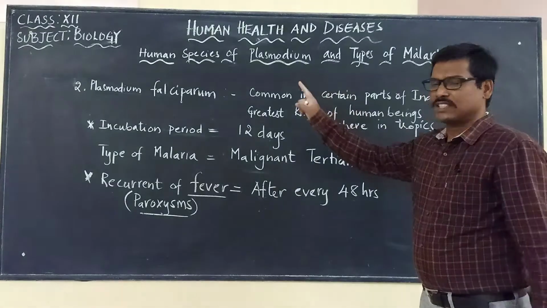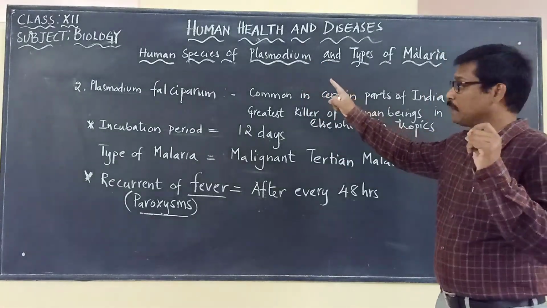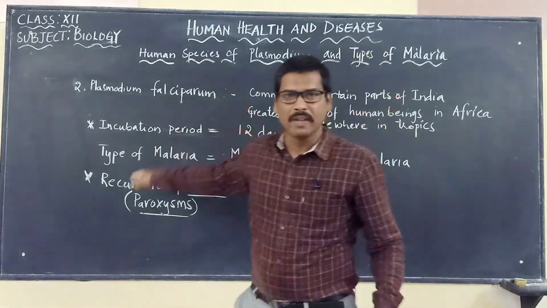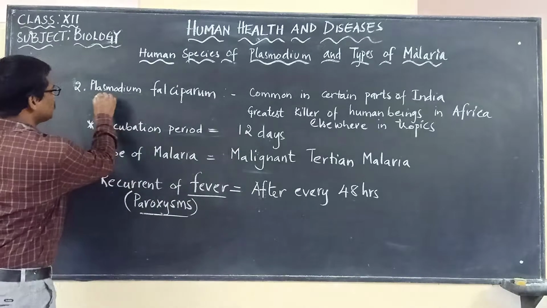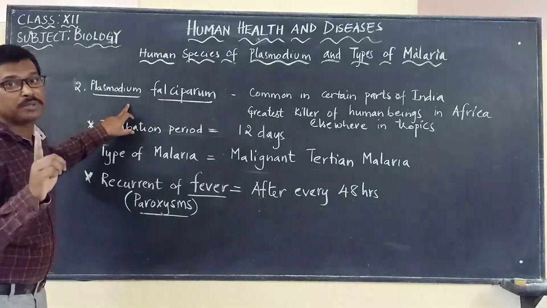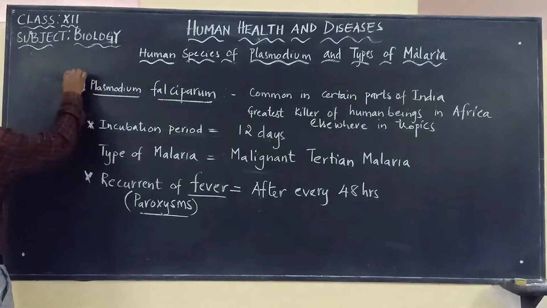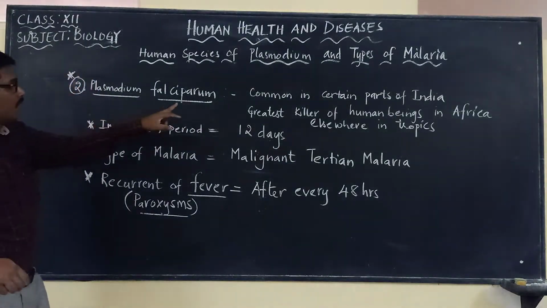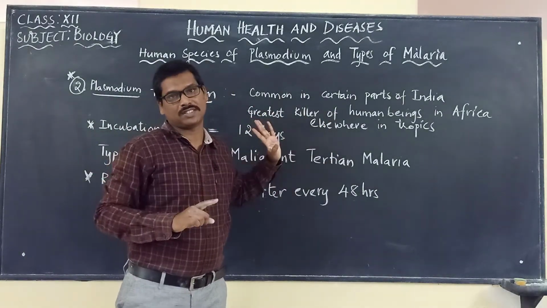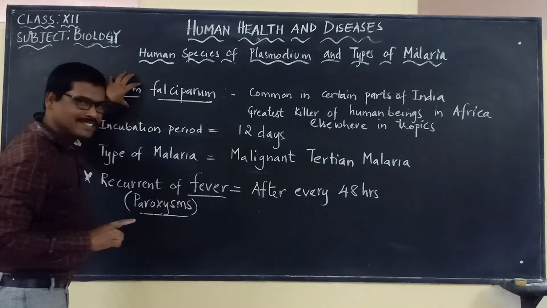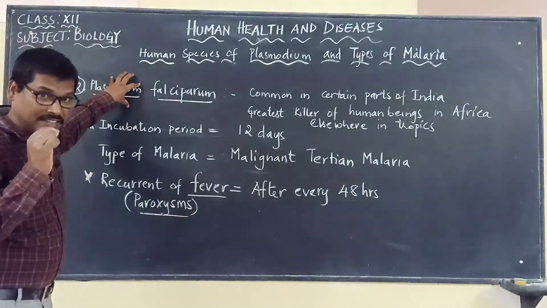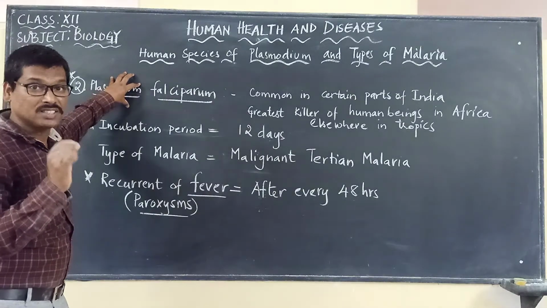So the next Plasmodium species is Plasmodium Falciparum. This is the second one, and it is a very important one, and we have to keep it in mind. The second one is very important because it is the greatest killer of human beings in Africa and elsewhere in the tropics, which means this is the deadliest species of Plasmodium, which can cause death to human beings.